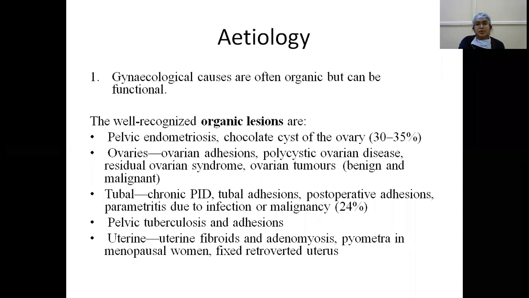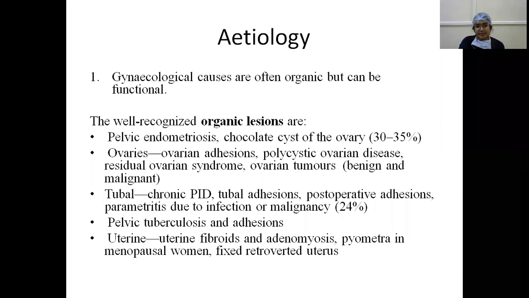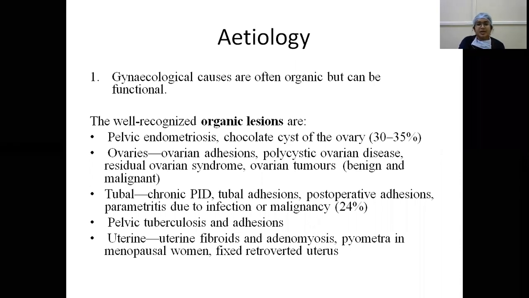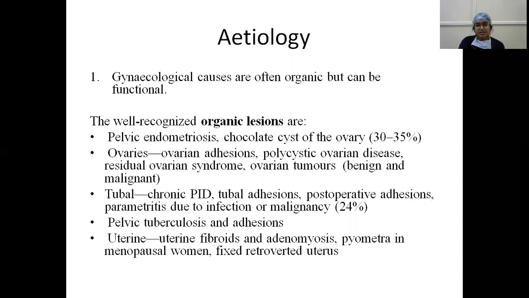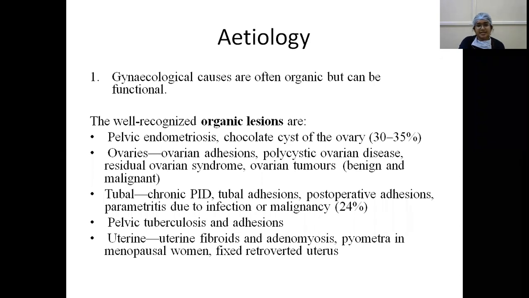In the ovaries, ovarian adhesions may be present, or polycystic ovarian disease, or residual or remnant ovary syndrome, or any ovarian tumors. They might be either benign or malignant. They might be dermoid cyst, or they might be late stages of malignancy. Tubal, fallopian tube. What are the tubal causes? That is chronic PID or tubal adhesions, postoperative adhesions, parametritis due to infection or malignancy. Pelvic tuberculosis and adhesions. The uterine causes are uterine fibroids and adenomyosis, pyometra in menopausal women, and fixed retroverted uterus.